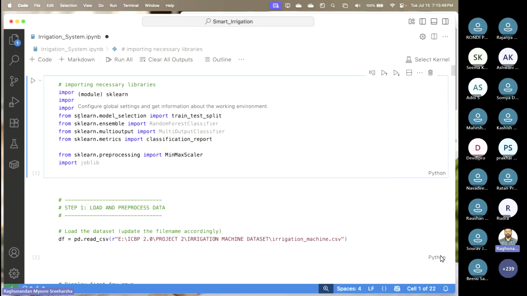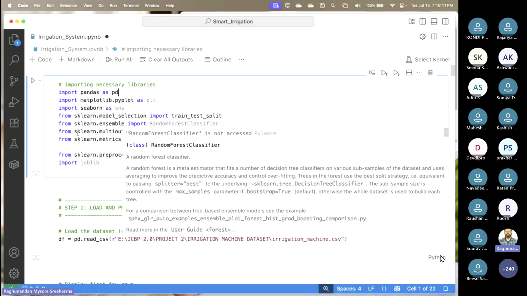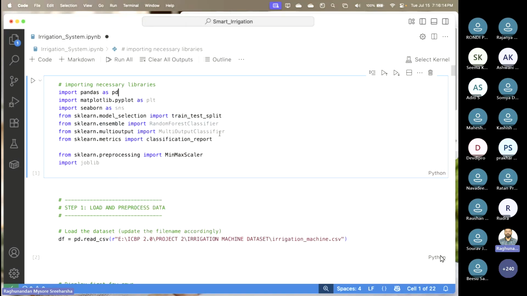And from scikit-learn, which is nothing but the shortcut sklearn, the machine learning models library will be there. From within that, I'm using the submodule model selection, and I'll use train_test_split. I'll explain what these are when their effect comes into the picture. From ensemble, I'm trying to use a random forest classifier. I'm using multi-output here as a wrapper. For metrics, I'm using classification report. For scaling, I'm using min-max scaler. For saving the model, I'm going to use joblib.